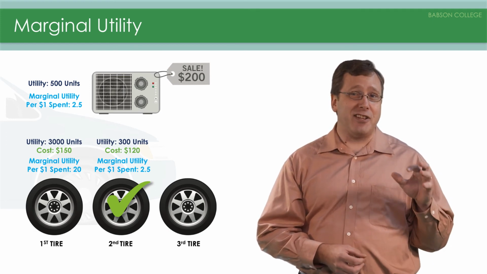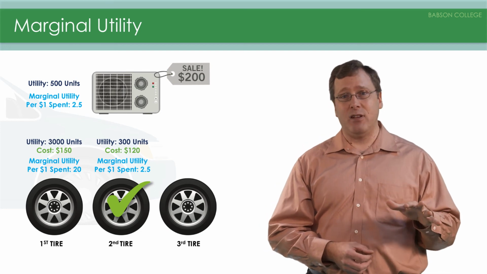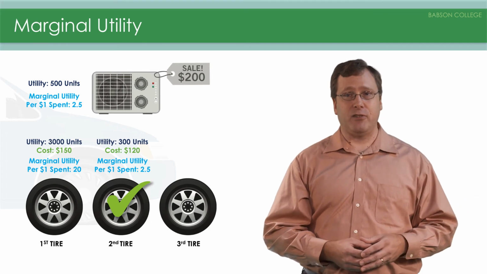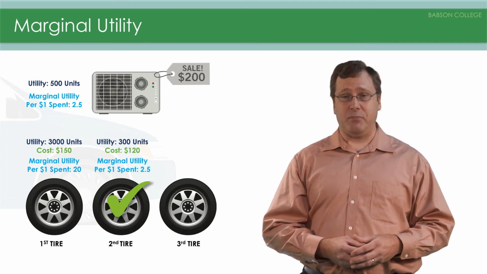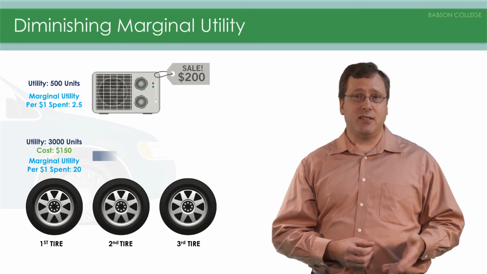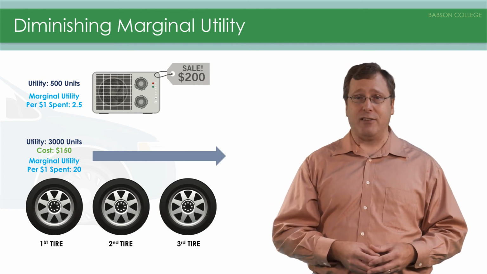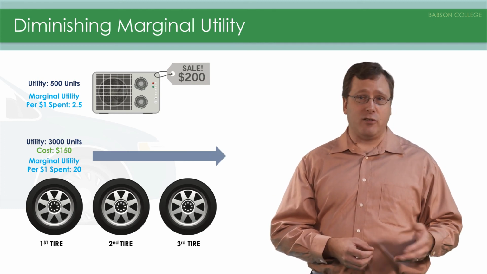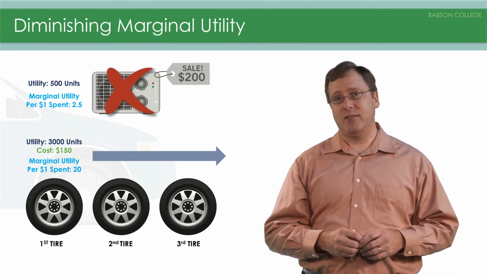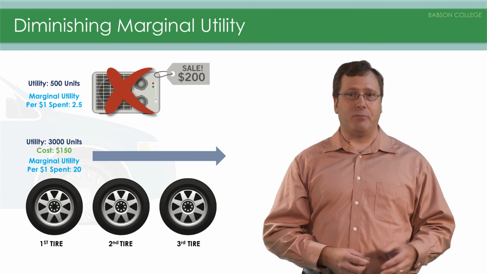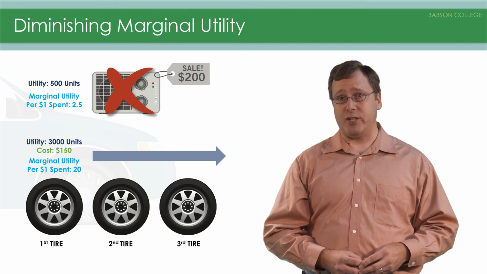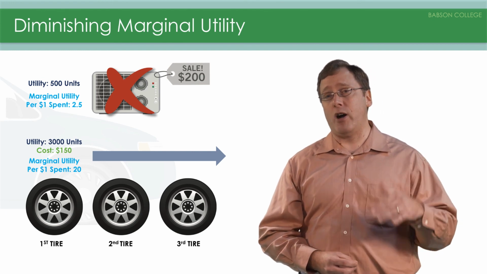I also held the next best thing constant in this example. We started off on our way to get the air conditioner. Presumably, that would be our next best purchase, since it was our best use before the flat. If the tires did not exhibit diminishing marginal utility, then the second tire would also provide 3,000 units of utility, as would the third, the fourth, the 10th, the 100th. The air conditioner would never be the best choice, and the consumer would just buy tires until the budget ran out. There would still be a point where the consumer could no longer afford more tires, and at a higher price, that quantity would be lower.